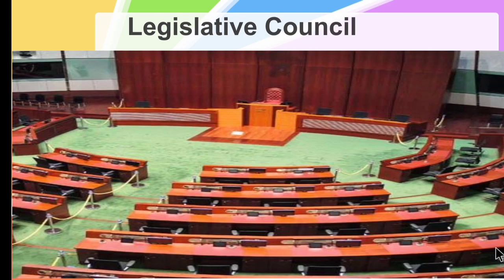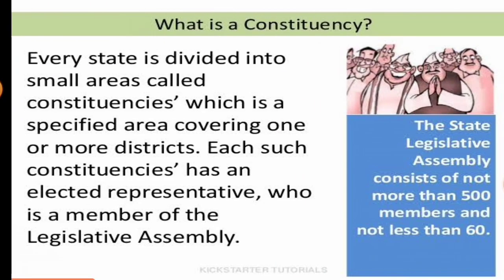So now let's see about the Legislative Council. Children, before seeing the Legislative Council, first you have to understand what a constituency is. We know that it is very difficult to administer the whole state by a single ruler.